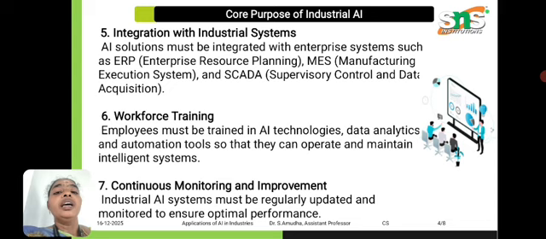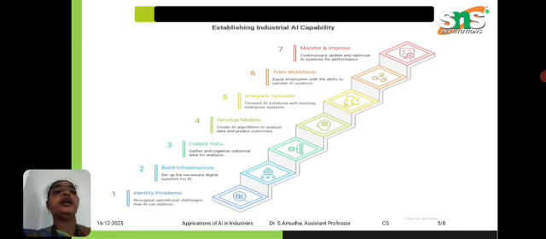Then comes workforce training. When normal employees are moved to a digitalized format, they are given training in AI technologies, how to collect data, process analytics, and use the automatic tools available for predicting failures. The last step is continuous monitoring and improvement, where the system is regularly monitored and the data updated to find optimal performance. That is the step-by-step process of industrial AI capability. There are seven steps.